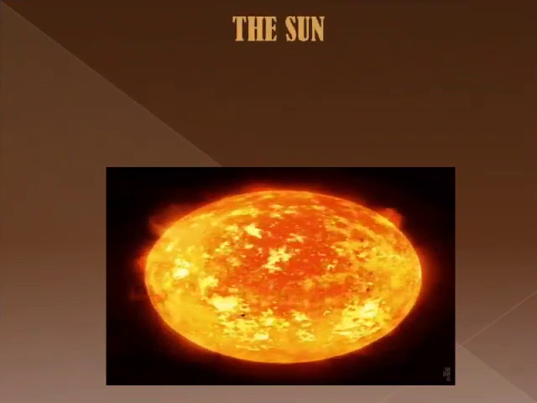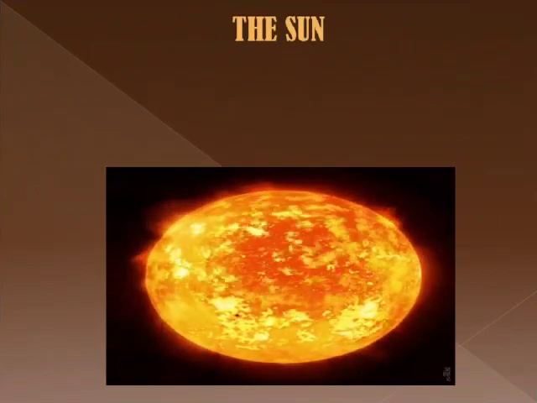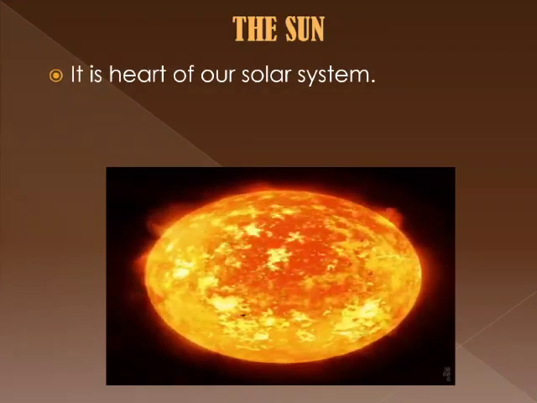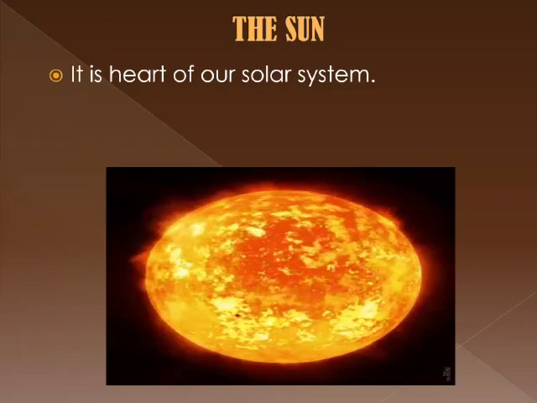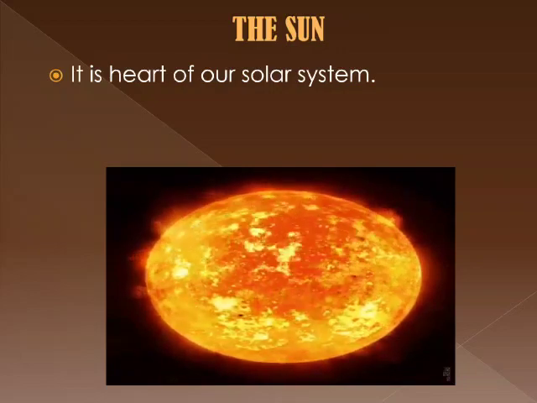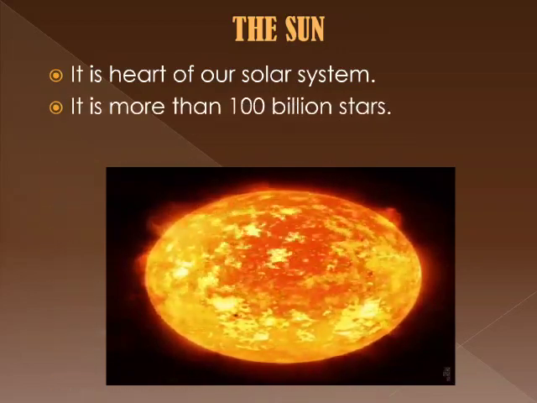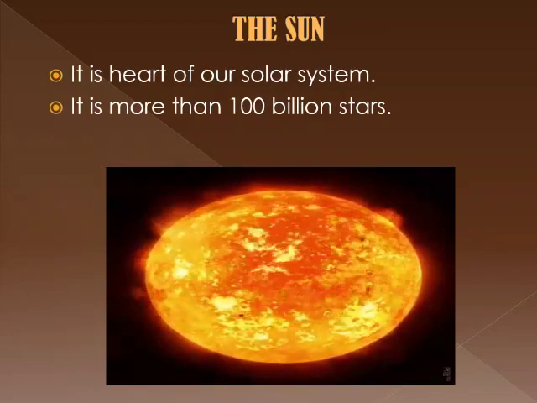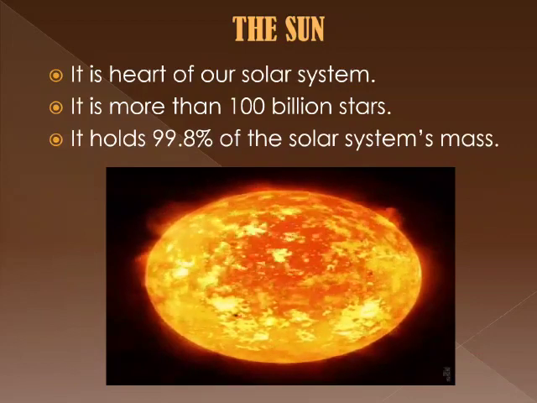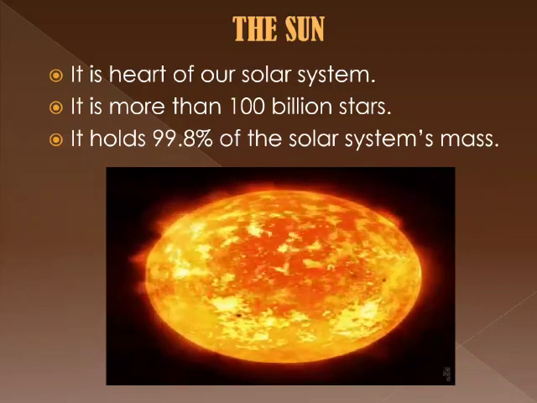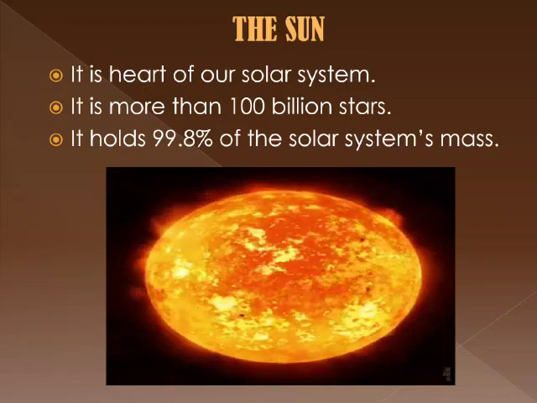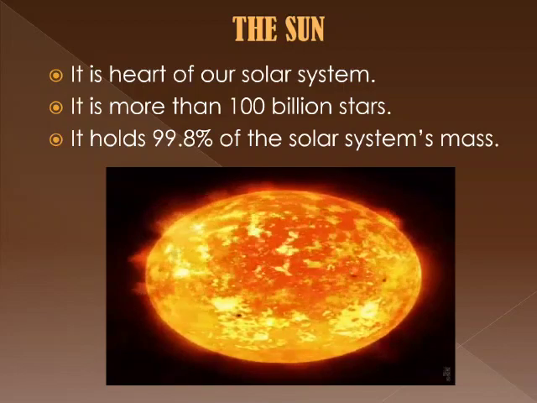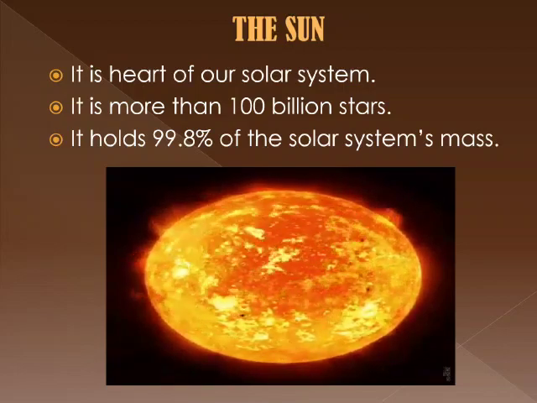Let me introduce the celestial objects that we observe in the sky. The sun is the heart of our solar system and its gravity is what keeps every planet and particle in orbit. The sun is one of more than 100 billion stars in the Milky Way galaxy. It holds 99.8% of the solar system's mass and is roughly 109 times the diameter of the earth. It means about 1 million earths could fit inside the sun.